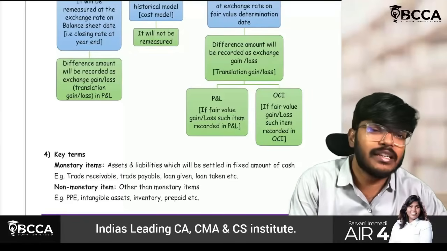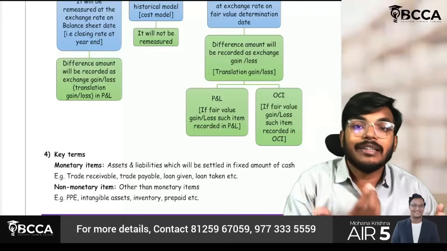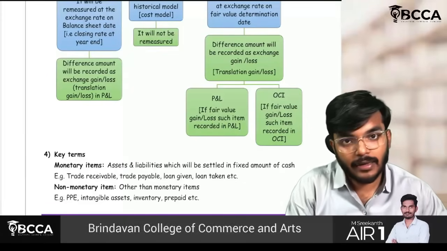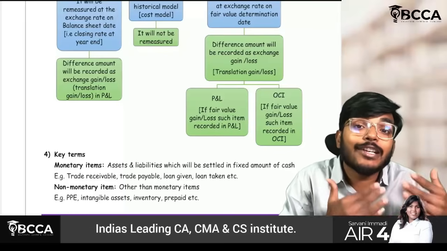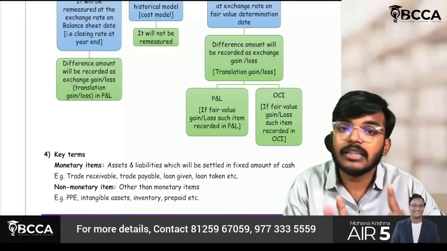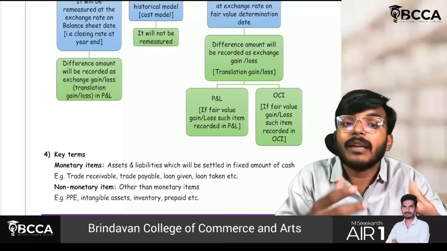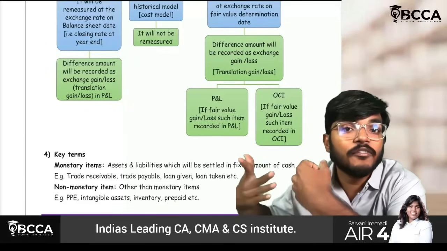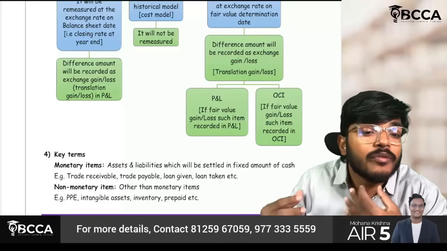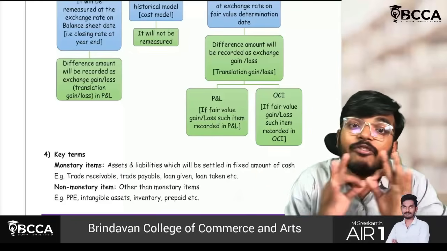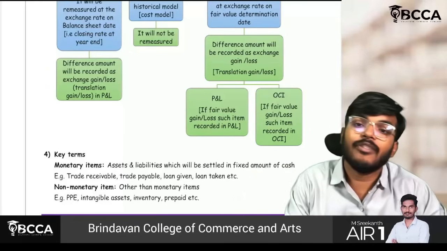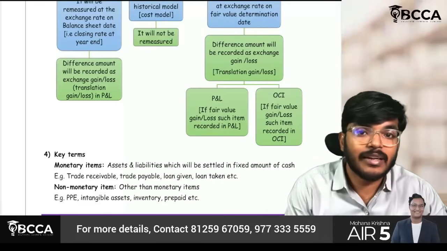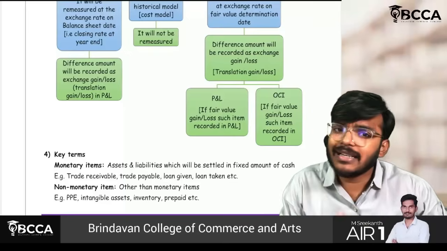So what is the meaning of monetary asset? See guys, one debtor is there. In my books of accounts, there is one debtor whose balance is 1 lakh rupees, which means whatever amount I should be getting from that debtor is fixed. The amount is 1 lakh rupees. Therefore that 1 lakh will become a monetary item. Similarly, one creditor is there. I have to pay 50,000 to that person. Whatever amount I will be paying to that person is fixed or determinable, so that will be called a monetary liability. Non-monetary items means it can be either assets or liabilities.